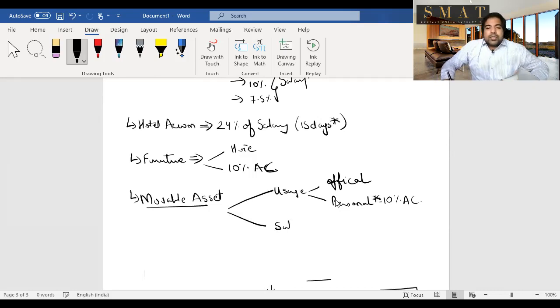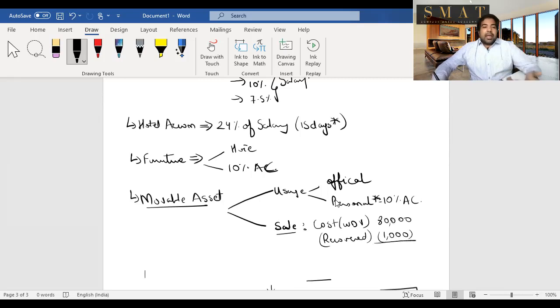But if the assets are sold to you, let's say you like the projector a lot, or you like the laptop a lot, or you like the office car a lot, and you buy it, then is there a perquisite value? Yes. So whatever is the cost of the asset, that means the WDV generally of the asset, or the value of the asset in the books of the employer or the master, minus whatever you've paid for it. So let's say you like the office projector, and the projector's value in the books of accounts is 80,000, and you pay only 1,000 for it. So 79,000 is a benefit that you've got. So it will be added to the salary.